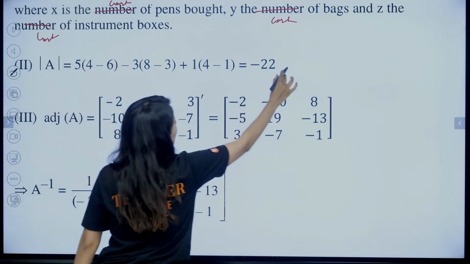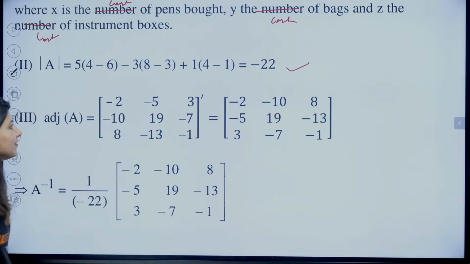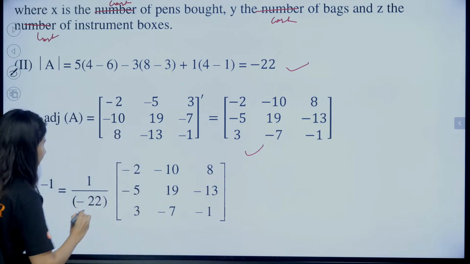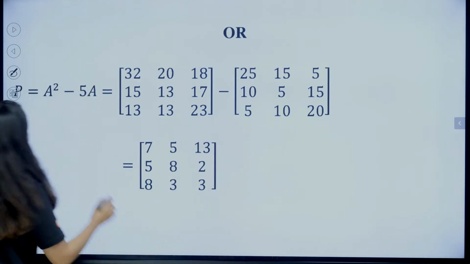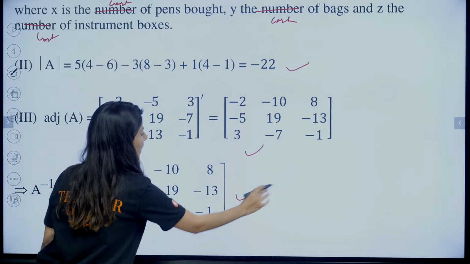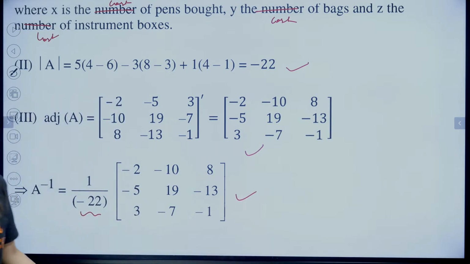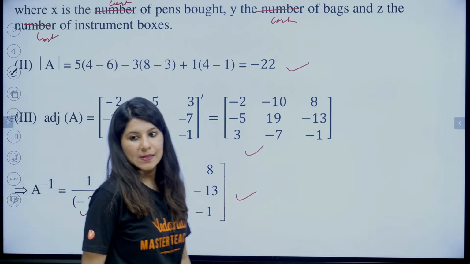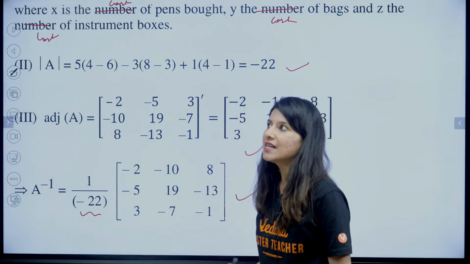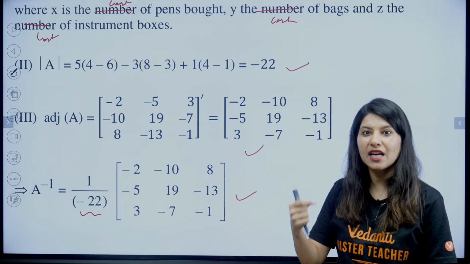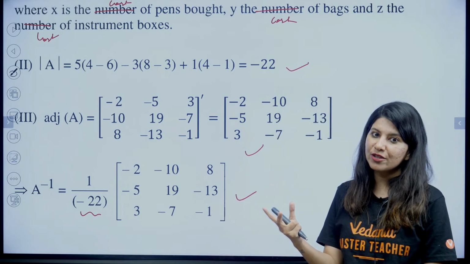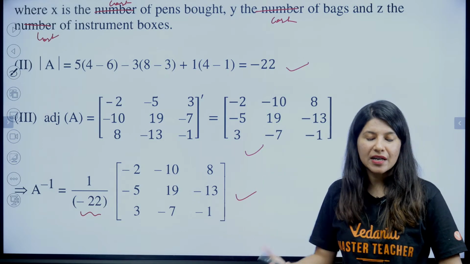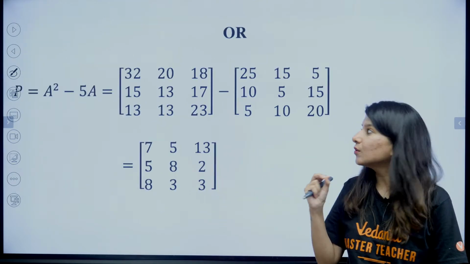Determinant A, 1 mark, is minus 22. Adjoint of A you need to calculate and then divide by determinant A. So you are going to get this. Solve it and you are going to get the answer. Please understand that in such questions there are high chances that you might make a calculation mistake. That's why the question paper becomes difficult, because of the calculation.